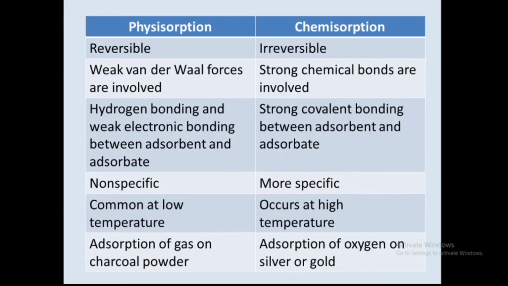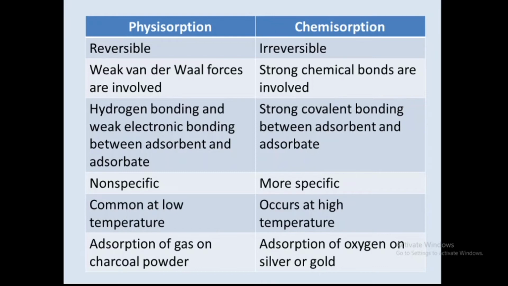But chemical adsorption is an irreversible process, meaning after adsorption of a gas on the surface of the adsorbent, it will not detach from the surface of the adsorbent. That is complete binding of adsorbate on the surface of adsorbent. That is irreversible binding, right?